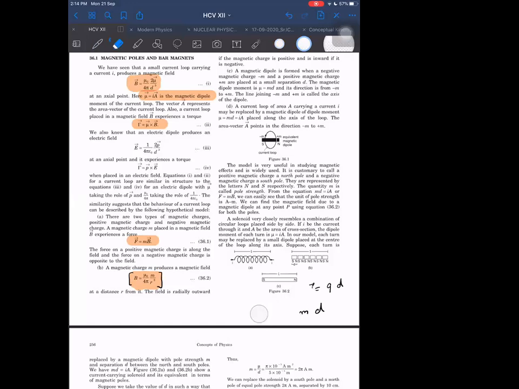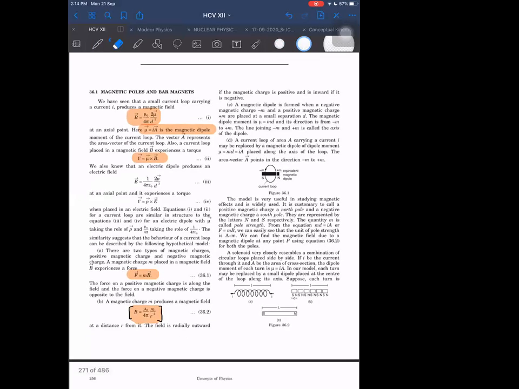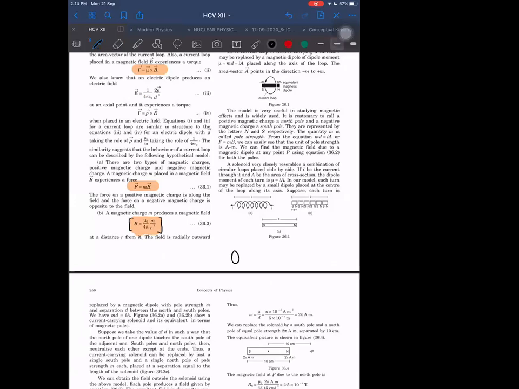Although there is no such reality in this, means there are no such individual charges possible definitely, just by analogy we are doing that. What we have in reality proved, without analogy, at a distance r due to a current carrying loop, is the magnetic field which comes out to be equal to 2k into m divided by oblique r cube. But this oblique r and this r are nearly equal, so it comes out to be 2k m upon r cube.